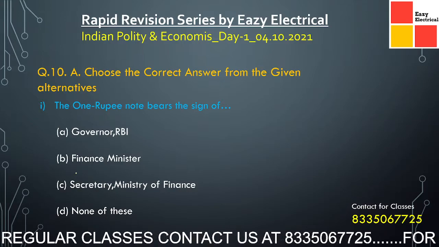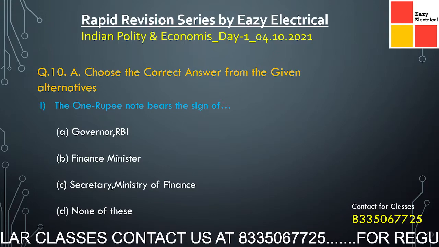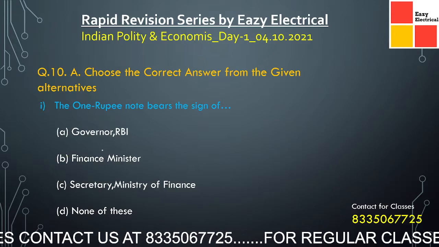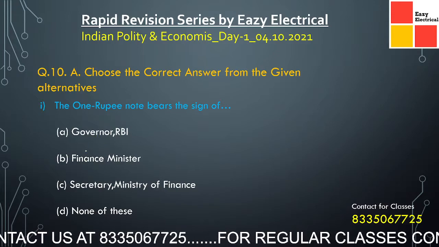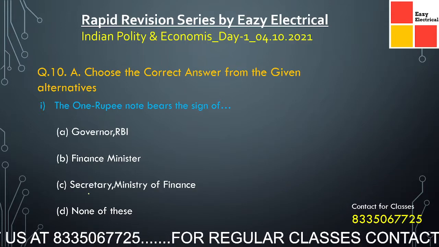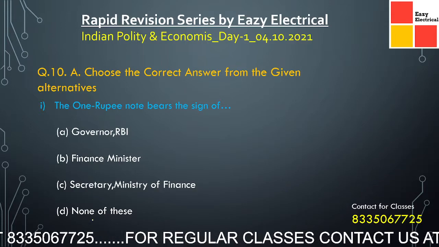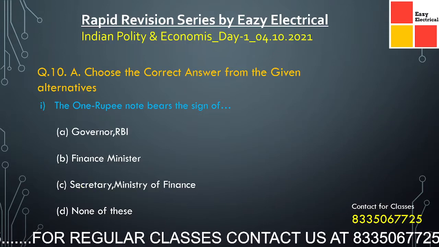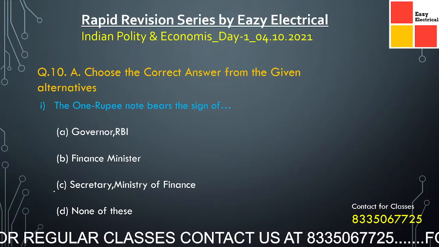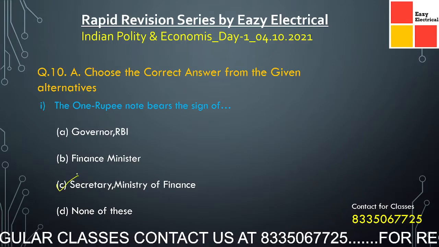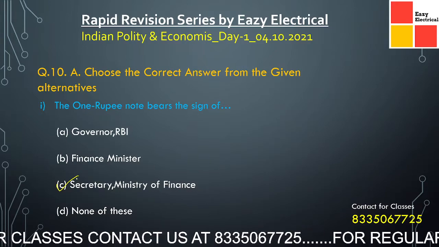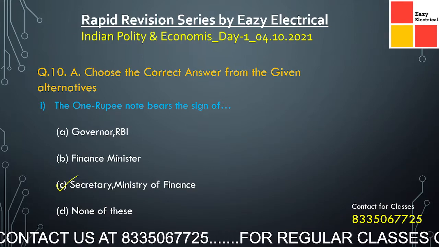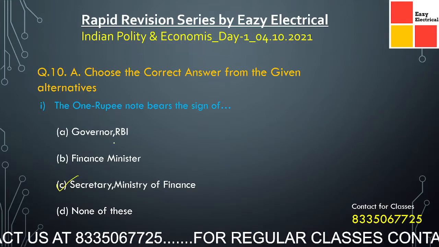The 1 rupee note bears the signature of. It is very frequently asked in the SSC. First option is Governor of RBI, Finance Minister, Secretary of Ministry of Finance, and none of these. Sometimes the names of them are also given. So here the correct option is Secretary. Only the 1 rupee note bears the signature of the Secretary of Ministry of Finance, and the other remaining notes bear the signature of the Governor of RBI.